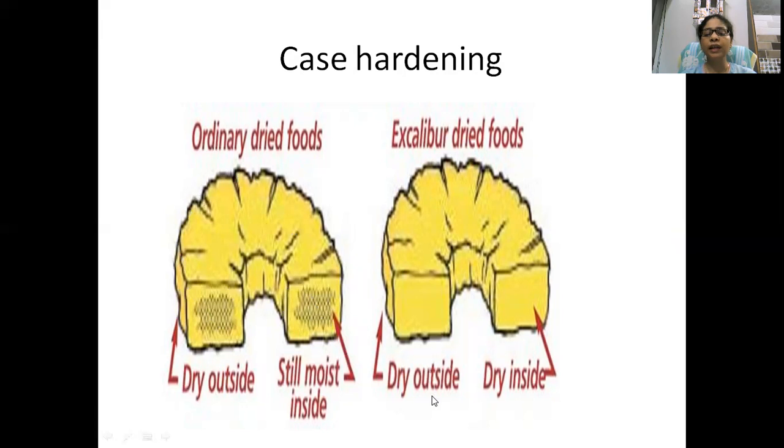In normal drying, it is dry outside as well as dry inside. But if the drying is faster or the temperature is higher, then the outside dries first and the moisture is trapped inside. This is called case hardening. Case hardening means the outer case of the food product is covered with a very tough structure, so moisture present in the food cannot evaporate or go outside from the food. That is called case hardening.